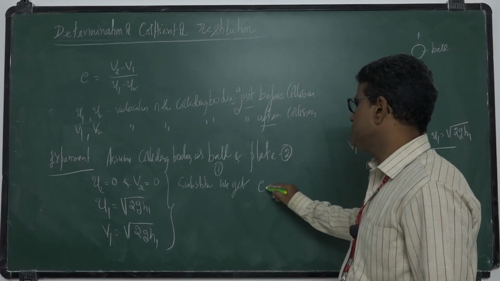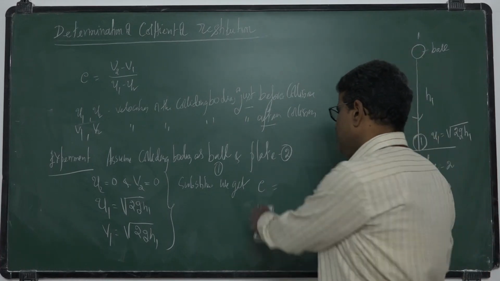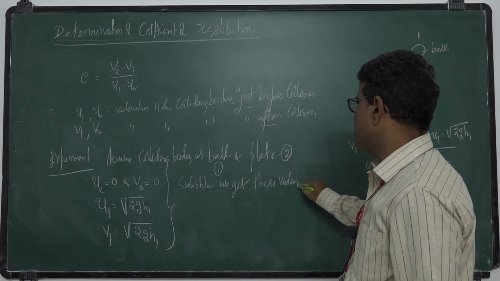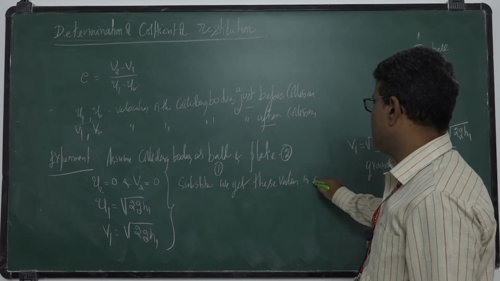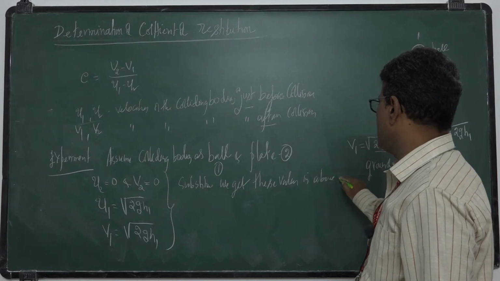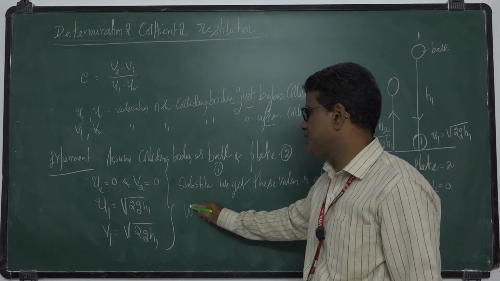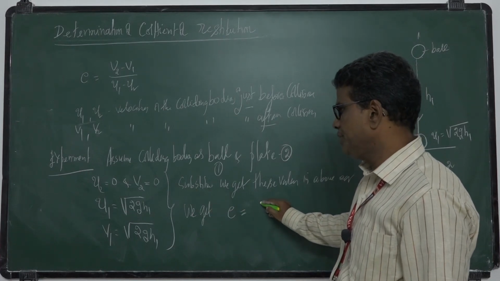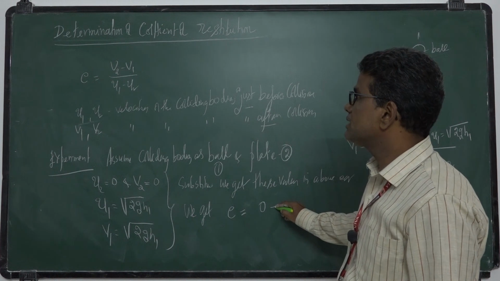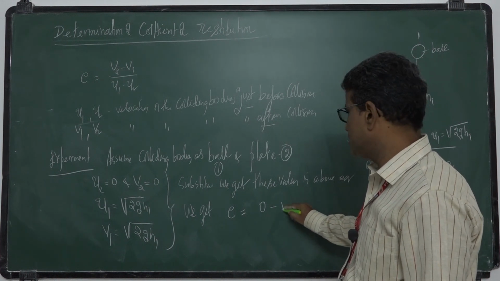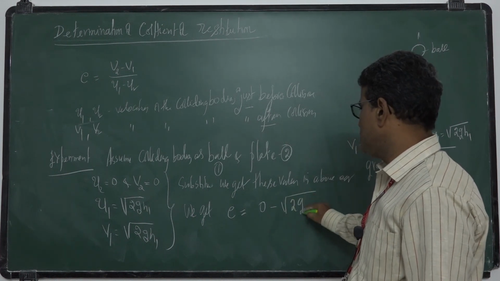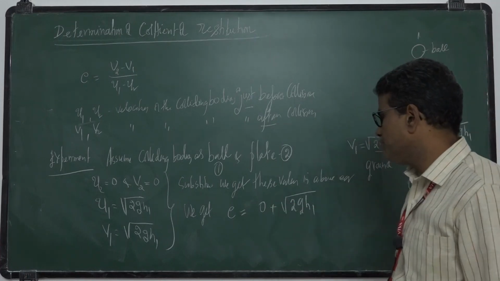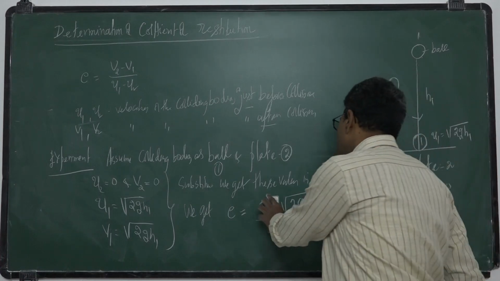We get e equal to v2, which is 0, minus v1. v1 is square root of 2gh2, and since it rises up, you take it as negative. Negative of negative becomes plus.